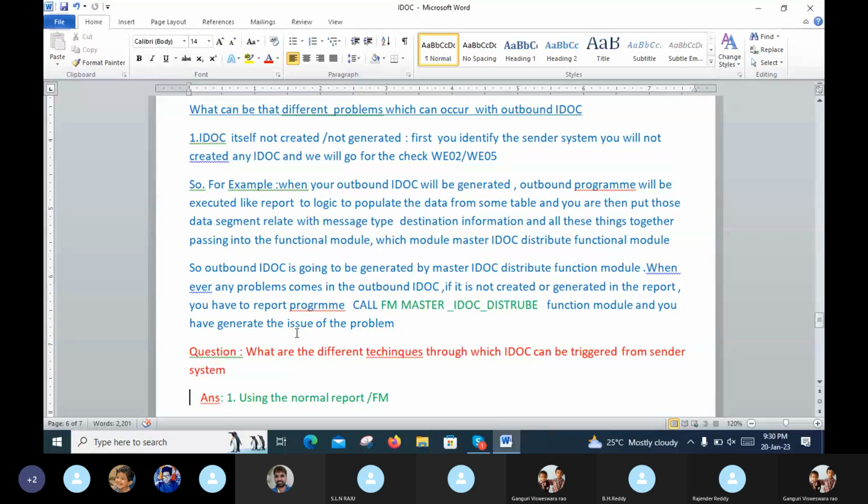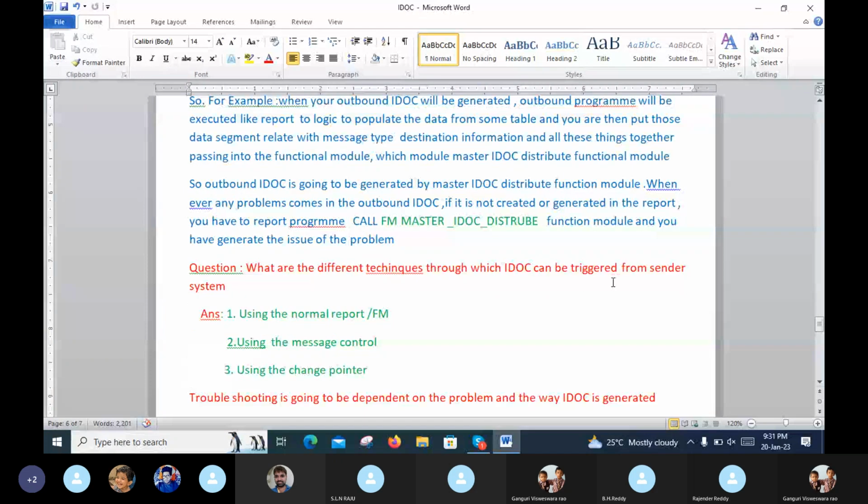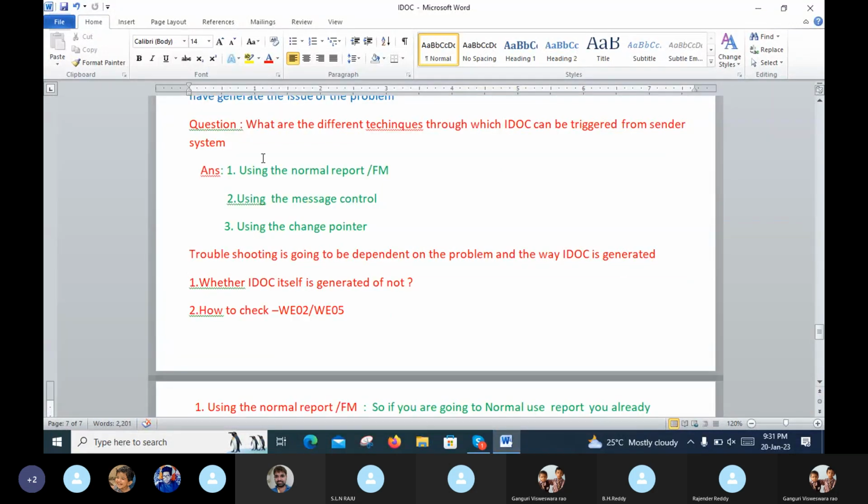When you debug, there are different techniques through which an IDOC can be triggered from the sender system. Sender system means outbound, like outbound IDOC. We use the normal report or FM, the message control, or the change pointer. These are the different techniques through which an IDOC is triggered from the sender system. Troubleshooting depends on the problem and the way the IDOC is generated. Whether the IDOC itself was generated or not.